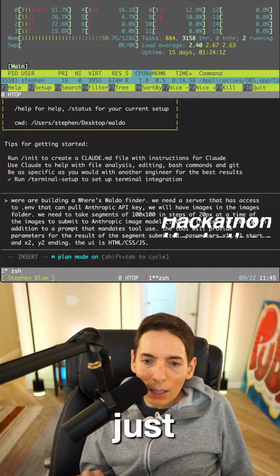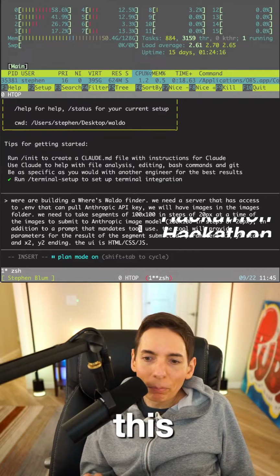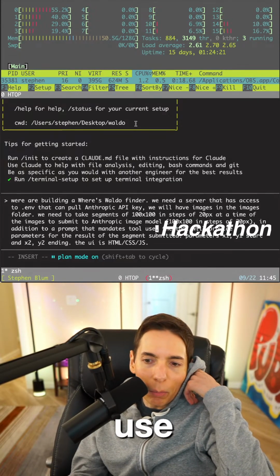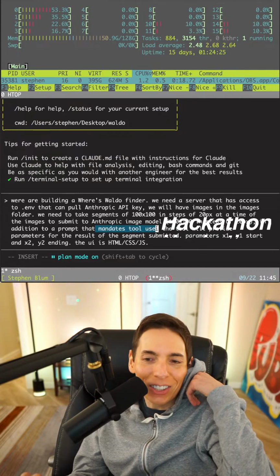Okay, just to repeat that. In addition, the prompt that mandates tool use. All right, so this is going to be a tool use mandate. This is actually really important. We got to have tool use. This is huge. This is the most important part. Mandates tool use. Function calling.